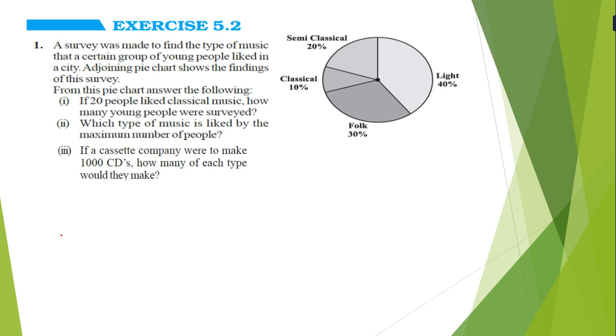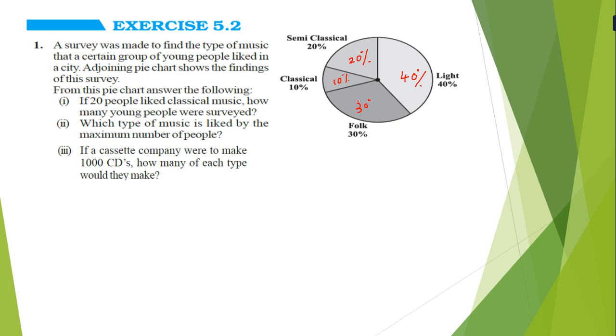In 5.2, the first question is: a survey was made to find the type of music that a certain group of young people like in a city. Adjoining is the pie chart. Here it is light music, 40% of it, and here 20% of it. So 40% means maximum, and then 10% and 30%.